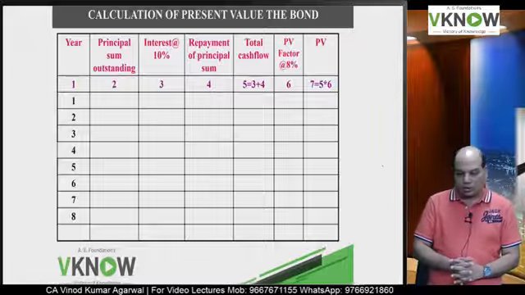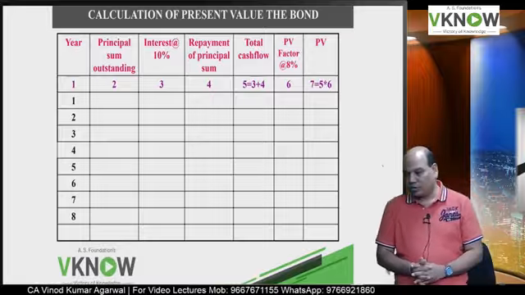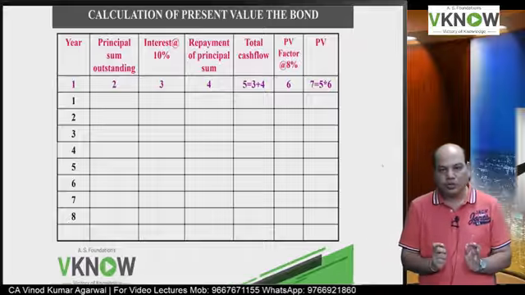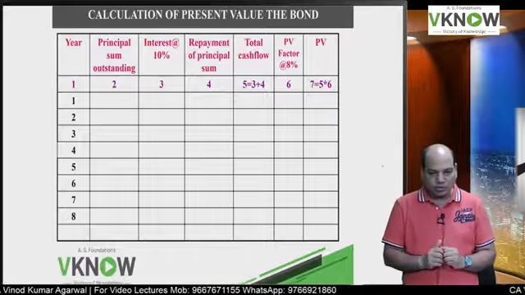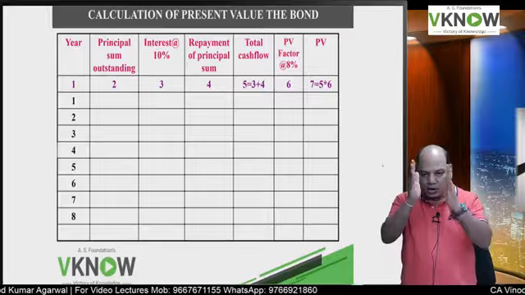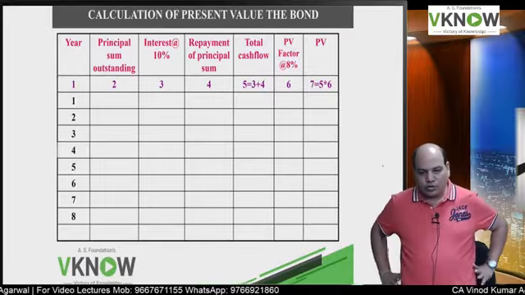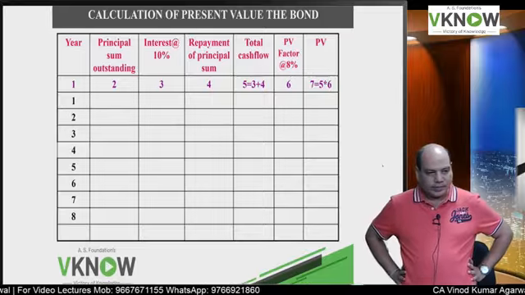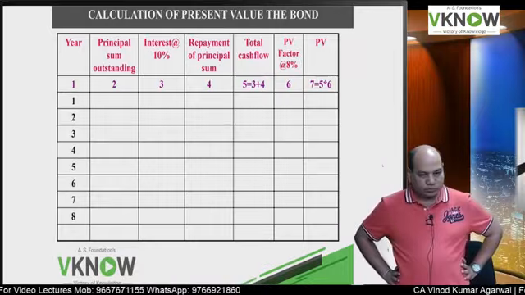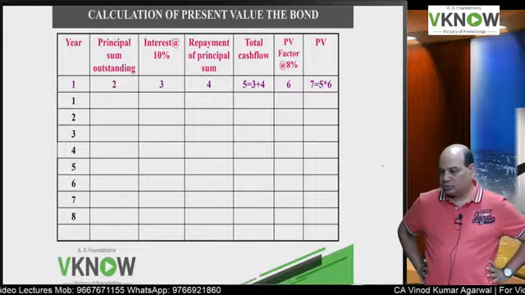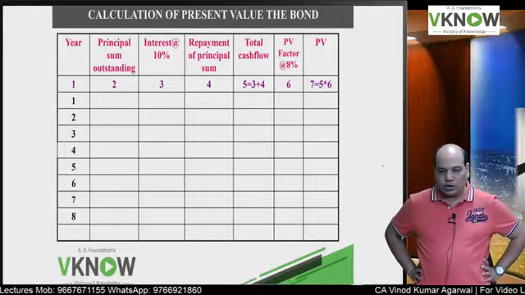Heading, write down: Calculation of the present value of the bond. In such a question, you have to first make a list of the cash flow that the bond will generate. First column, year. Second column, principal sum outstanding.